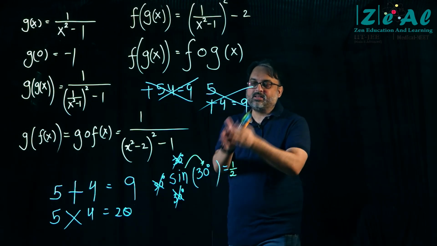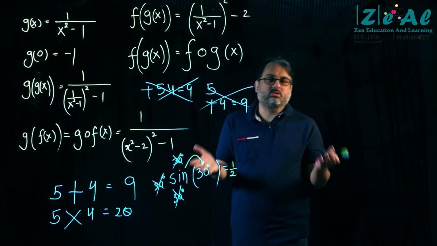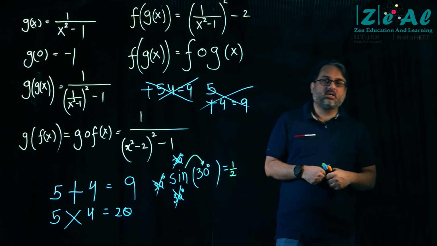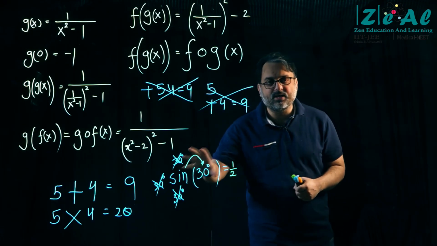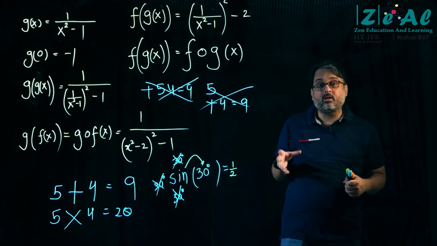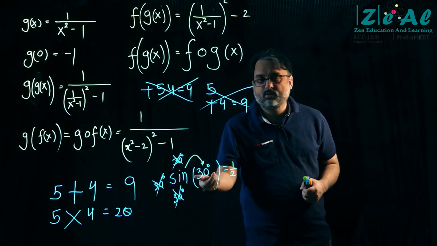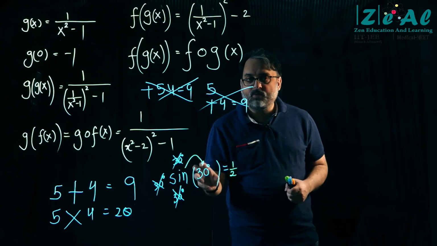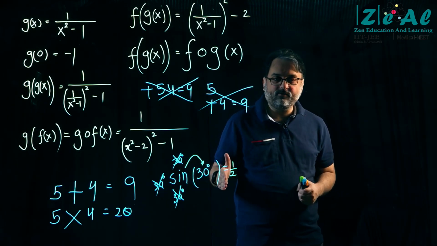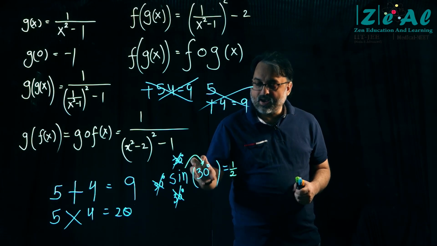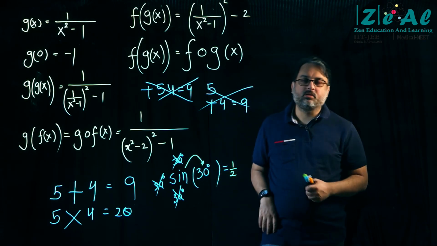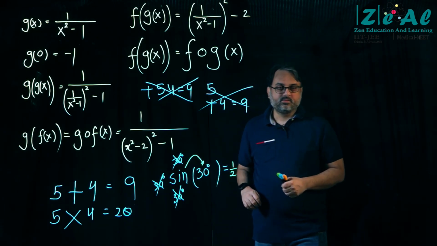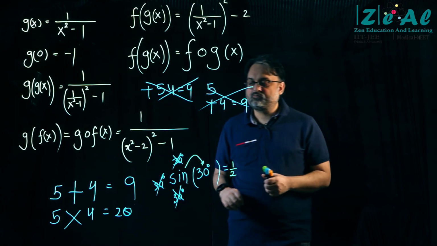So sine 30 degrees is equal to half. You know this. What I am saying is that let's consider sine to be a mathematical operator where the input is an angle, in this case 30 degrees, and the input must be placed to the right of sine, okay, and the answer must be equal to half. Okay, ठीक है.